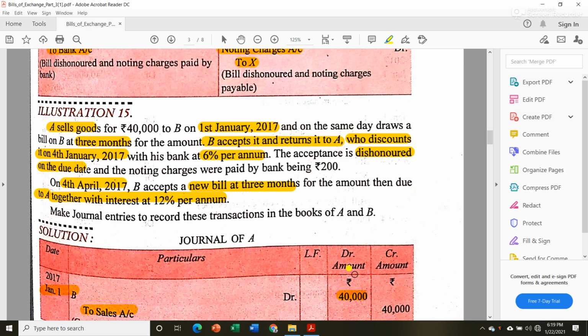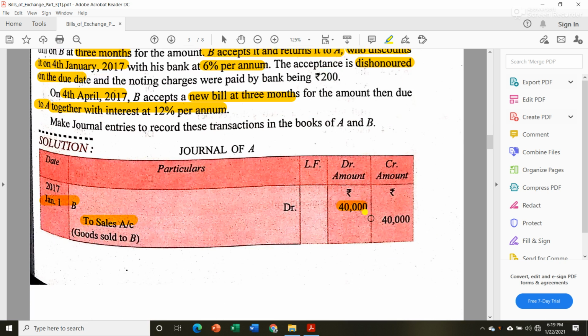Okay, since drawing or making a new bill is not included in your syllabus, but still if you can understand this question then it is good. Okay, it will be helpful in future.